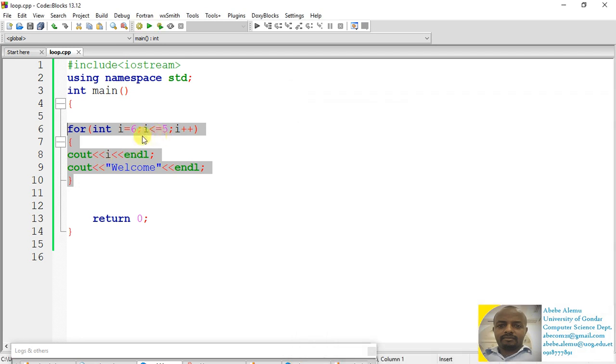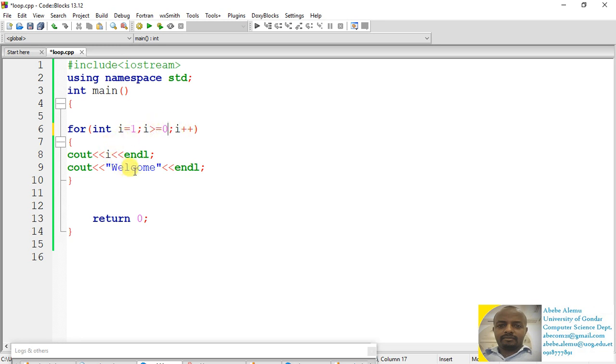The other one is, let's start with 1, while I less than... What if I make it like this, while I greater than 0? What do you think is the expected output from this program? So the value of I is 1. 1 greater than 0, true. Display 1, welcome. It will go to step 3. Increment the value of I by 1. It will become 2. 2 greater than 0, true.